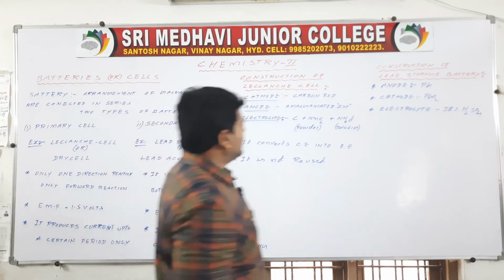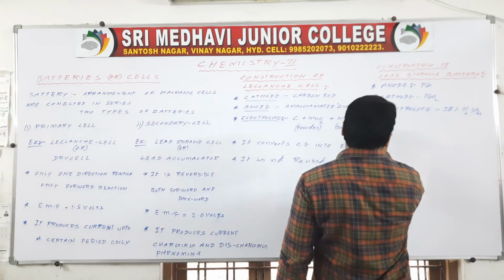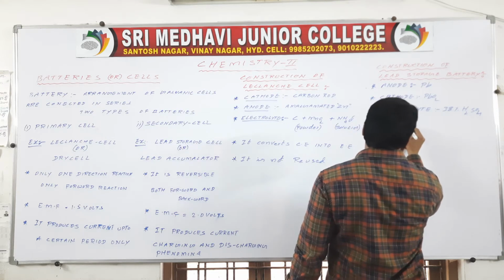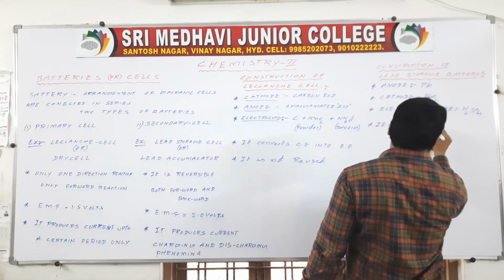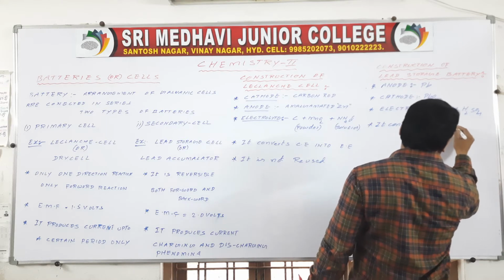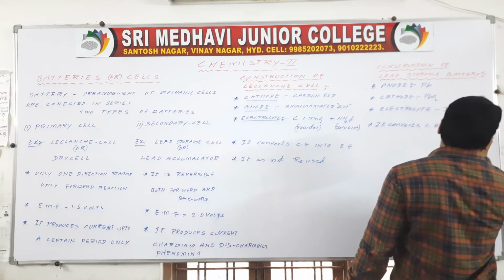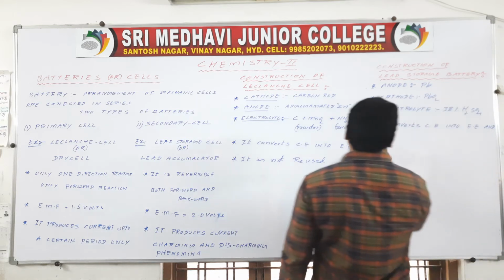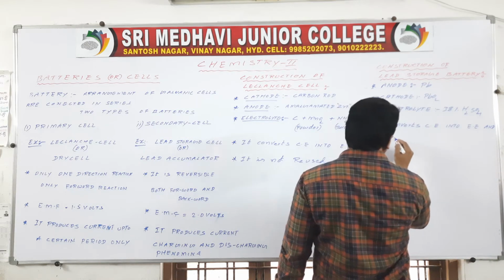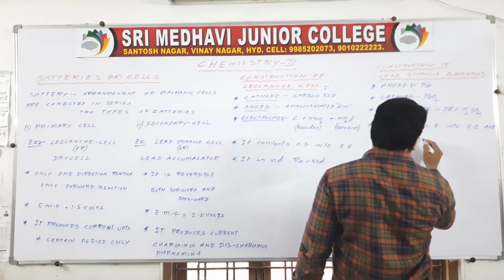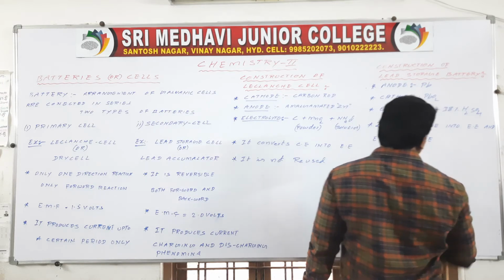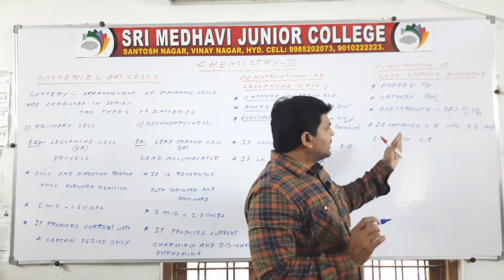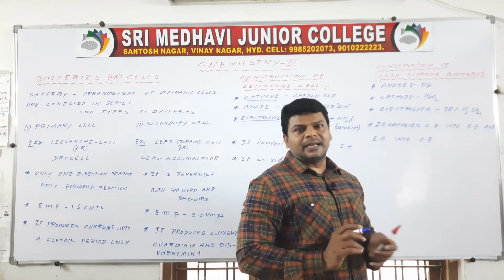Okay, then it converts chemical energy into electrical energy and electrical energy into chemical energy. First the forward reaction takes place, where chemical energy converts into electrical energy.